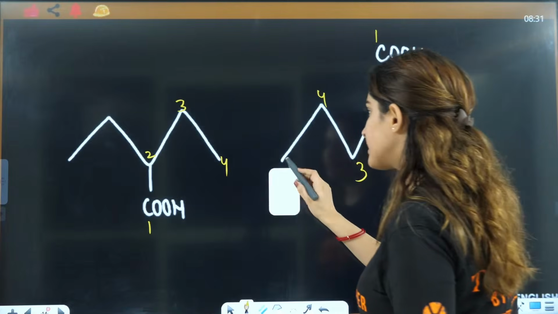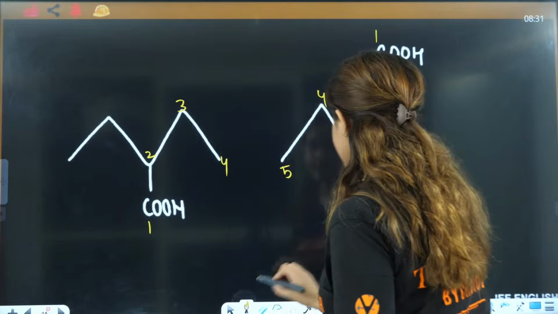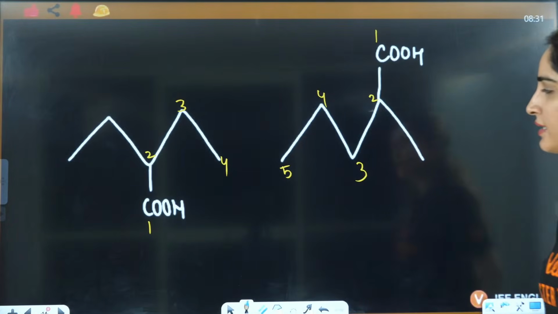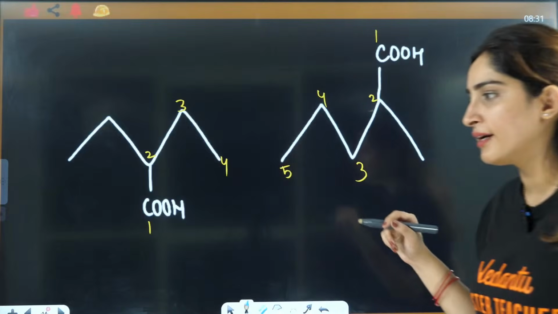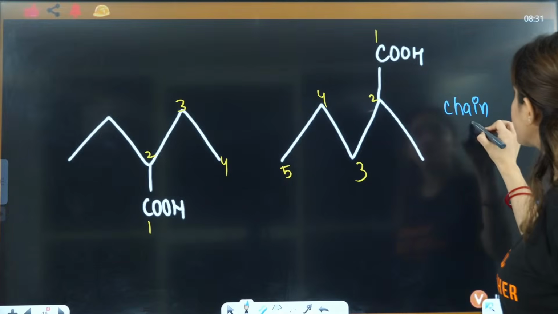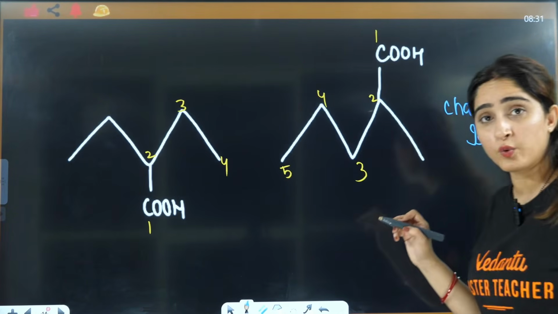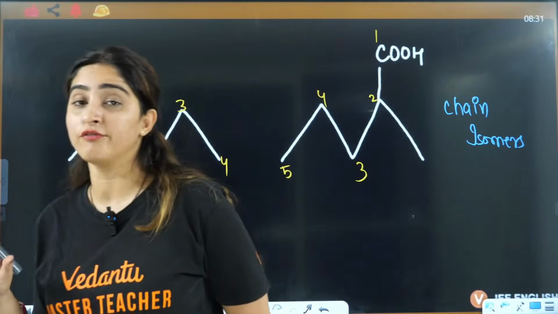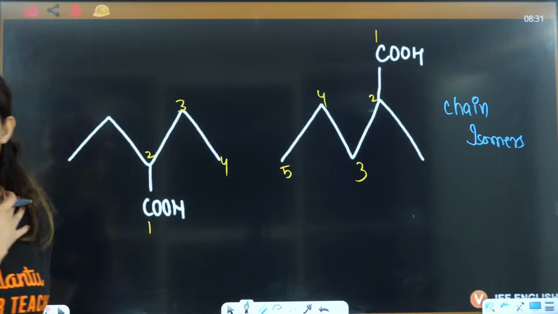So can you see what is happening here? The parent chain is different here. It is a chain isomer. So that is what I told you, that firstly you have to confirm whether the parent chain is the same or not. Here the parent chain is different, guys.